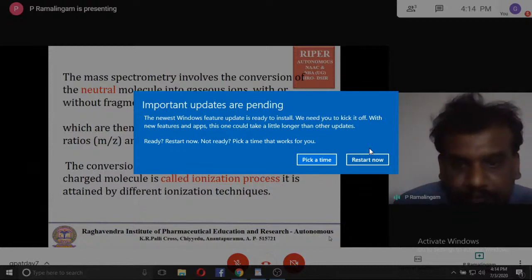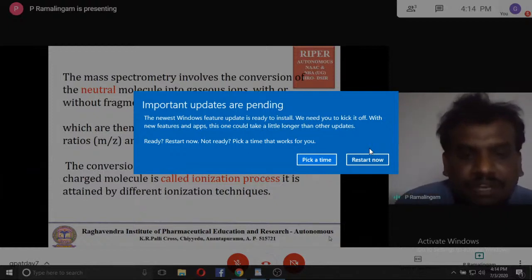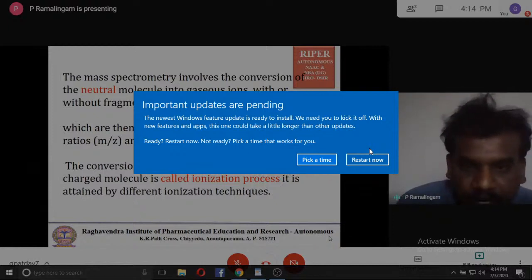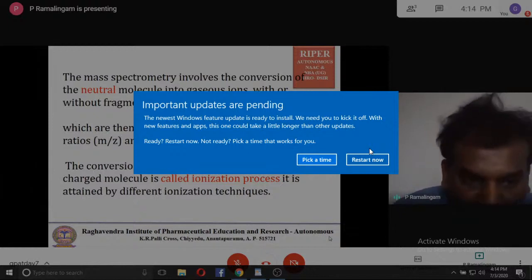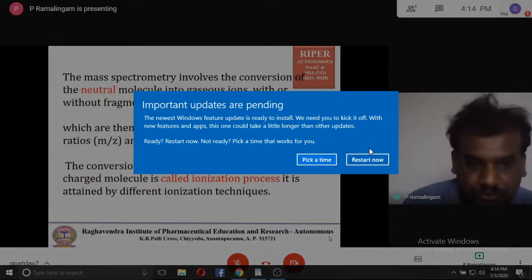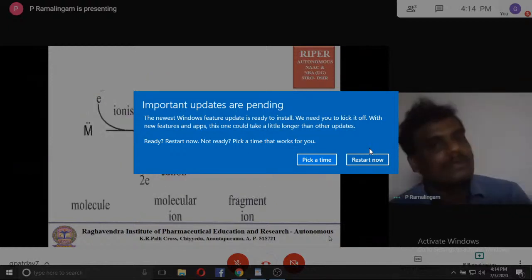The conversion of a neutral gas molecule to a positively charged molecule is called the ionization process. What they want to say is, in mass spectrometry, the neutral molecules are not analyzed. The neutral molecule has to be converted into a positively charged ion. Only that positively charged ion can be detected and measured by the mass spectrometer. So the conversion of the neutral gas molecule into a positively charged molecule is called the ionization process. It is attained by different ionization techniques.